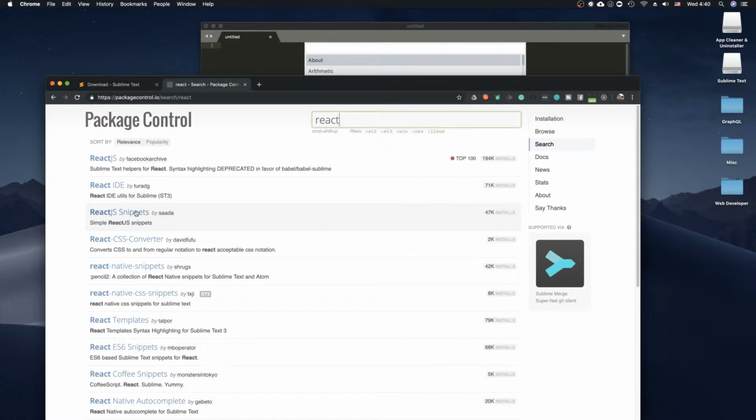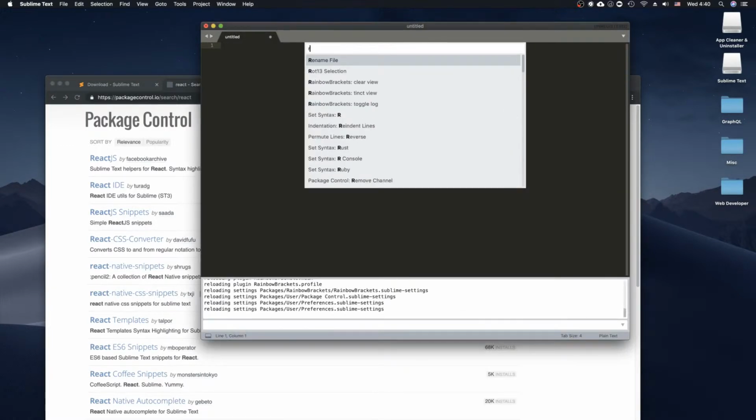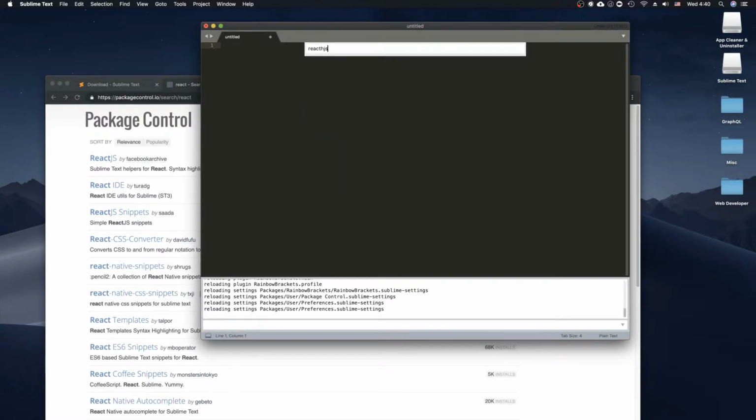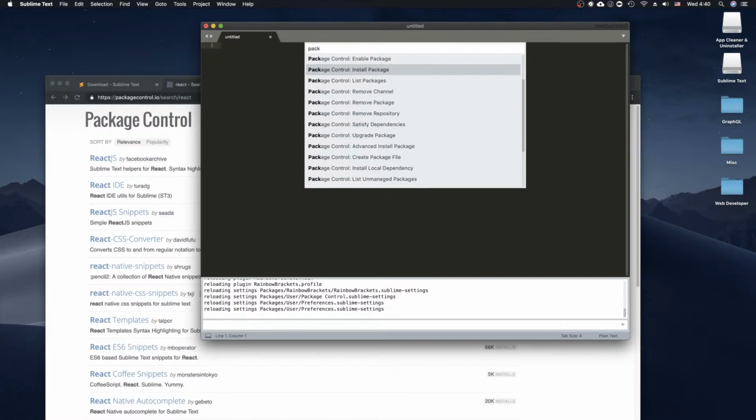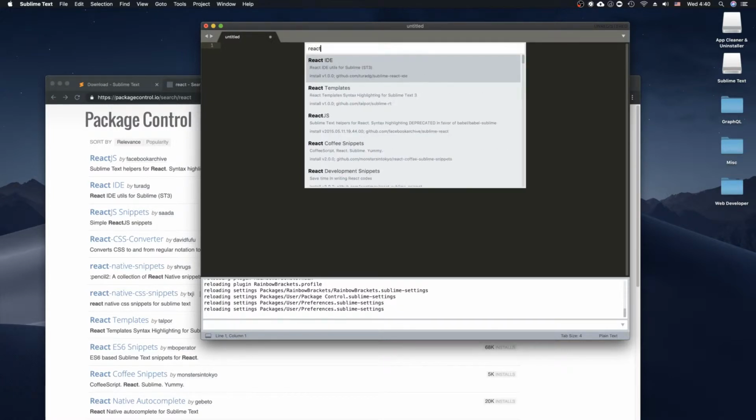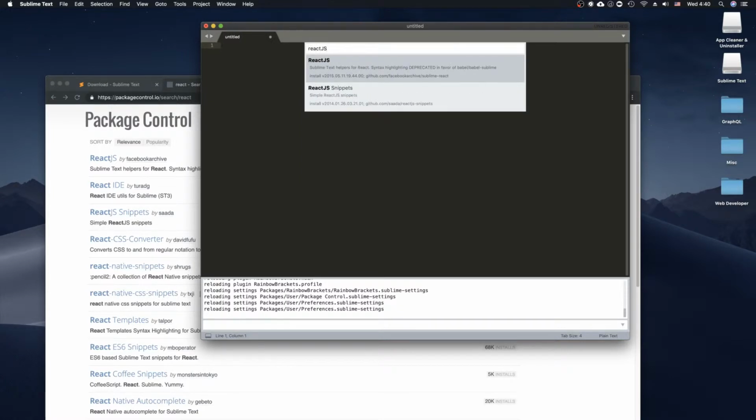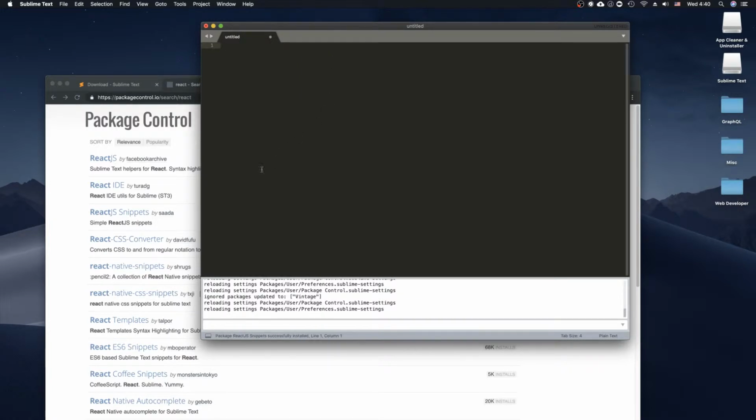So let's see, React.js snippets. Alright, so we'll go to Package, Install Package, JS snippets. Cool.